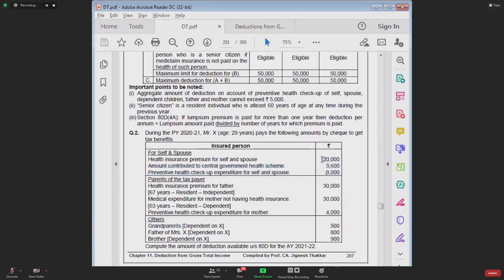Out of 25,000, if you take the first two amounts, it is turning out to 23,600. So out of the 25,000 limit, 23,600 is exhausted here. So from preventive health checkup, you take only 1,400. So for this group 1 you can claim deduction for 25,000. Have you understood this? Group 1, 25,000 you can claim deduction.